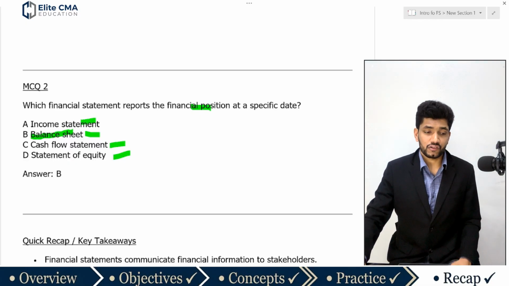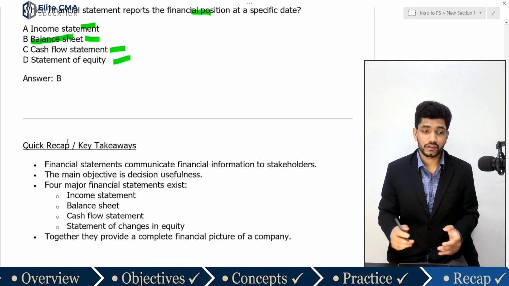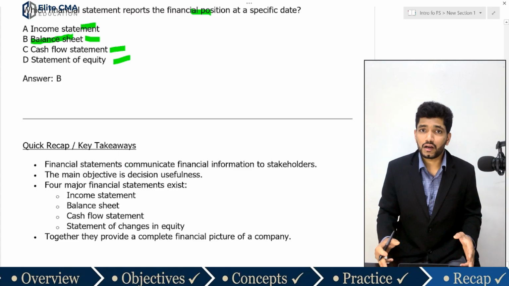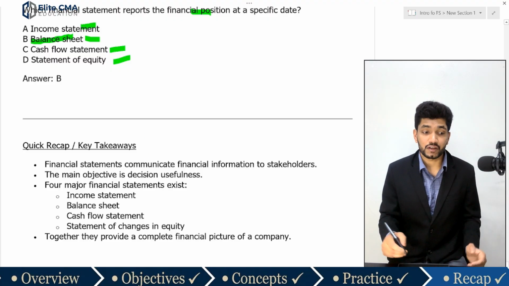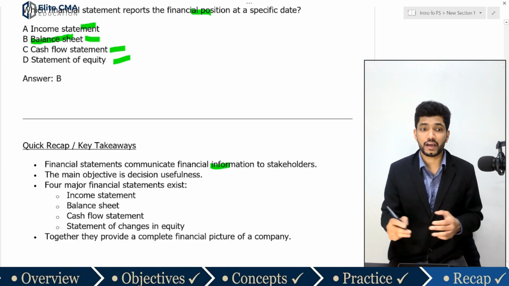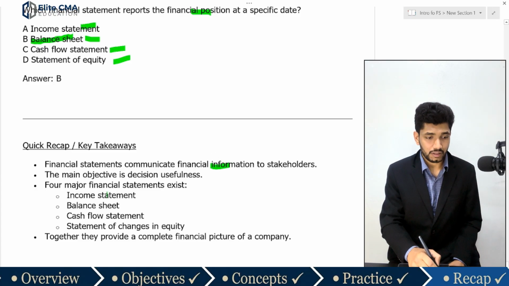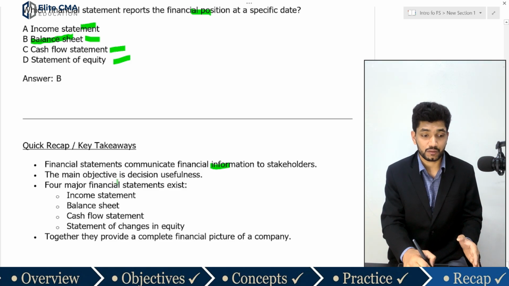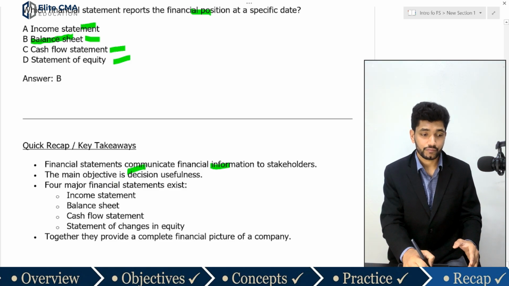So we are concluding this discussion. Before concluding, here is a summary. First, what are financial statements? They are a communication tool of financial information to different stakeholders. The key objective of financial statements is decision usefulness.